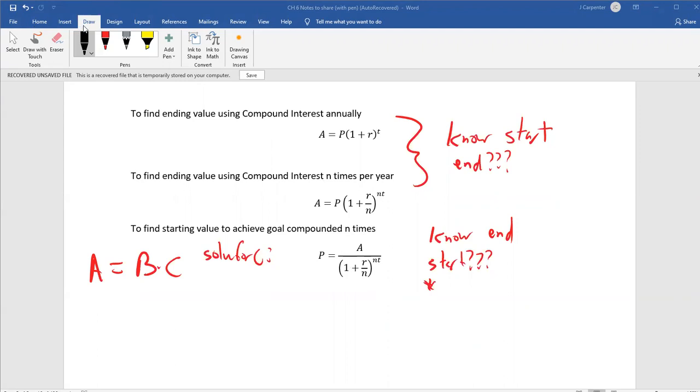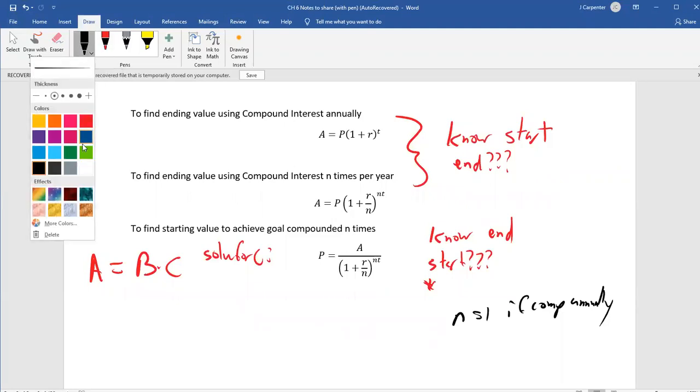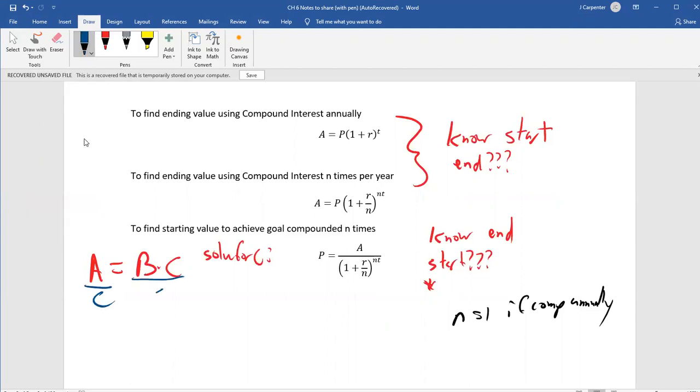So again, if you wanted to use this formula, but it was compounding annually, just let the n be 1. How did this formula come about? You take this equation A equals BC and you divide both sides by C. C is the parentheses here.